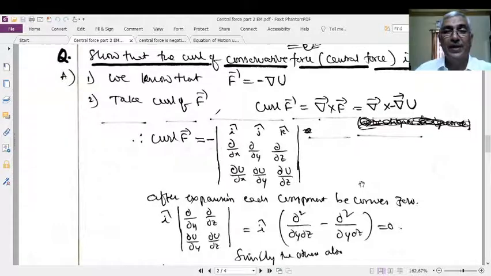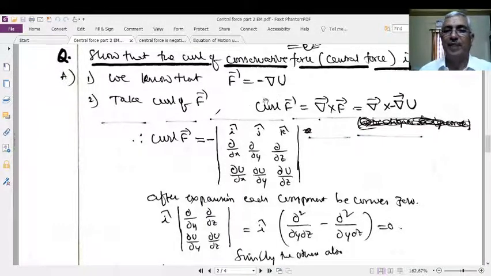Therefore, even though the field is a scalar field, its variation has a certain direction. Therefore, the central force always acts in the direction of variation of this potential energy, or this scalar quantity. Obviously, it says that no turning effect, no curving effect is possible for a central force. Therefore, the curl of a conservative force or central force becomes 0. That is a simple explanation for this one.